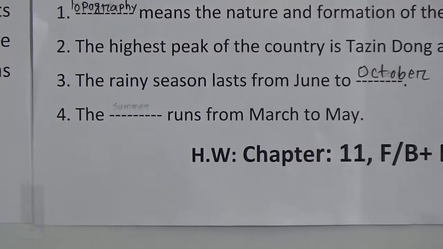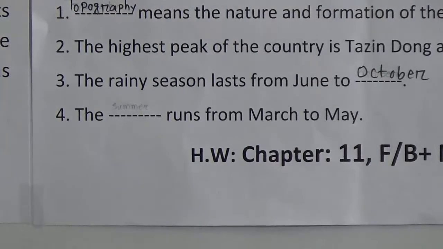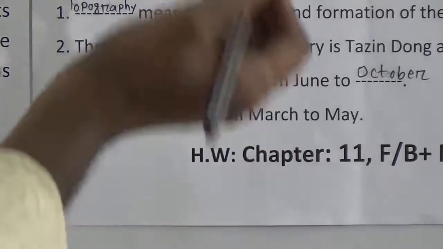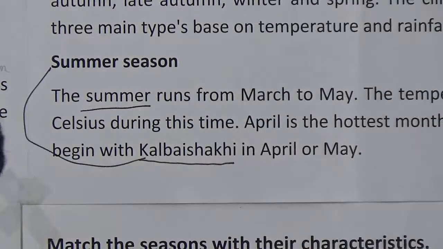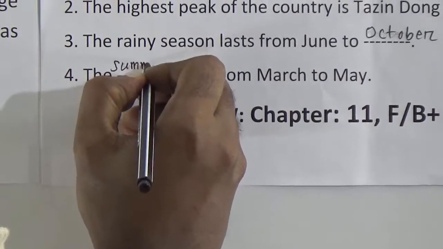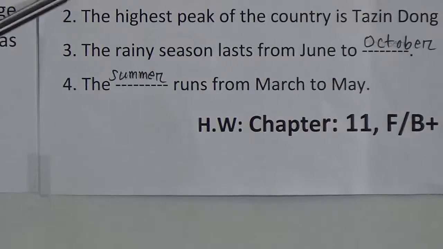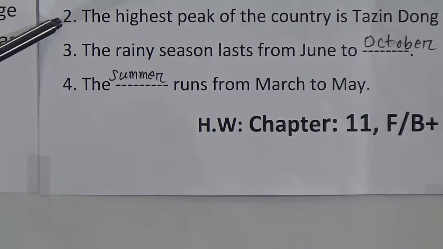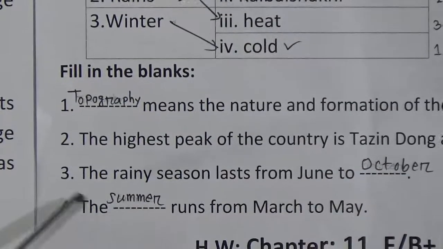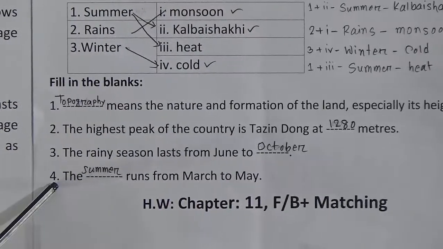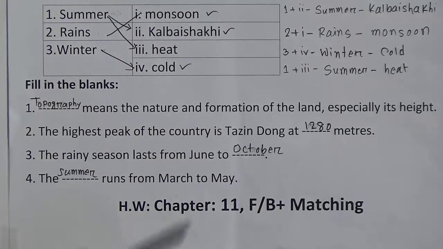The last one is, dash runs from March to May. It is related to our summer season. The summer runs from March to May. It is summer, S-U-M-M-E-R. So number 1 is topography. Number 2 is 1280 meters. Number 3 is October. And number 4 is summer, which runs from March to May.